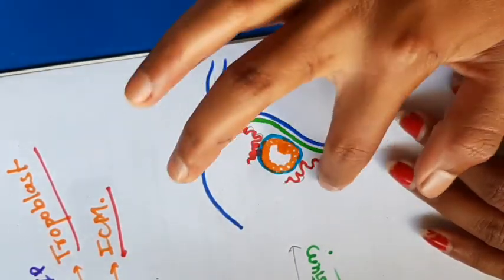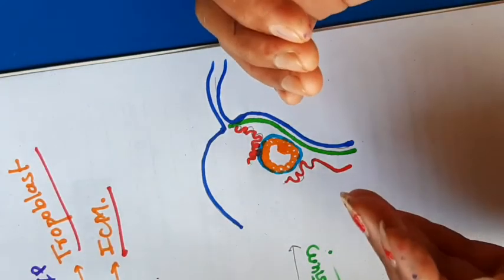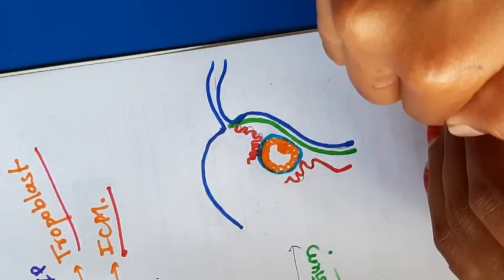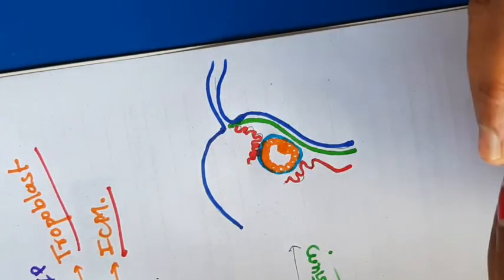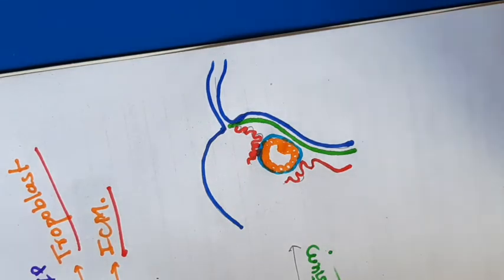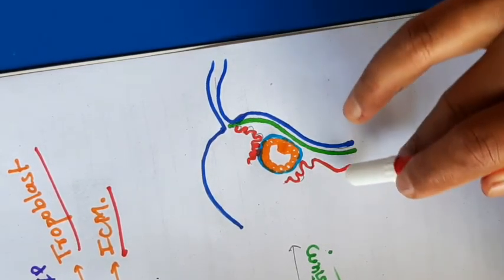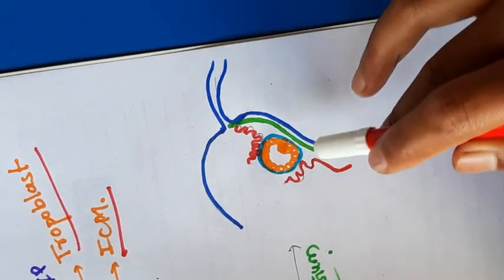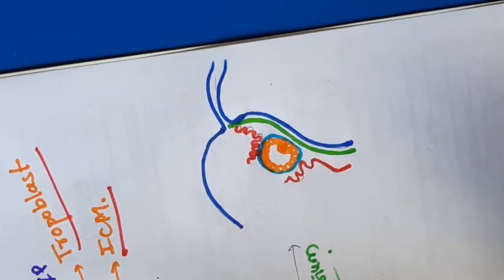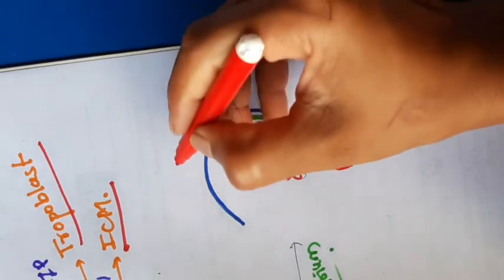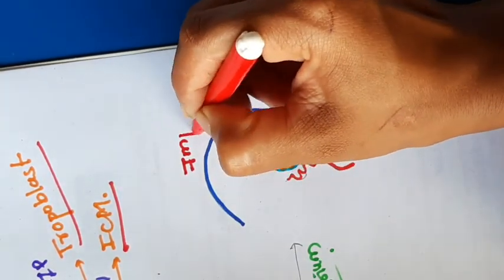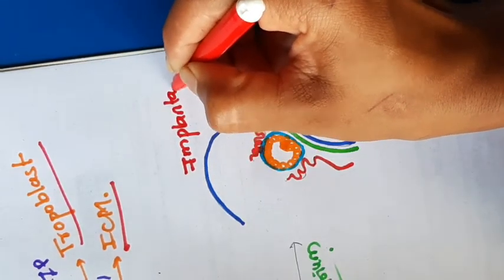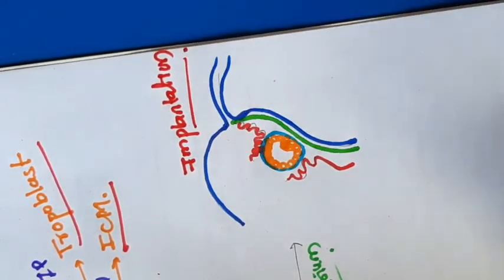They break and it makes some space for the blastocyst to enter. This is called implantation, the attachment or embedment of a blastocyst inside the endometrium. This process is known as implantation. It leads to the pregnancy.